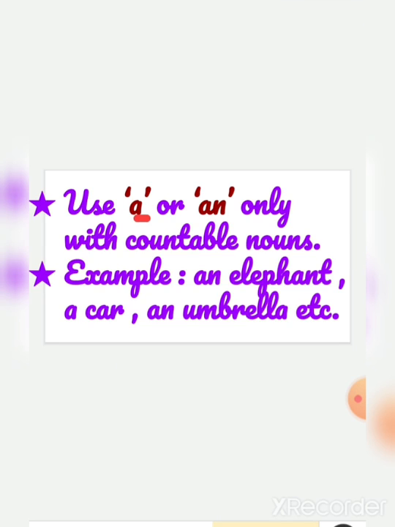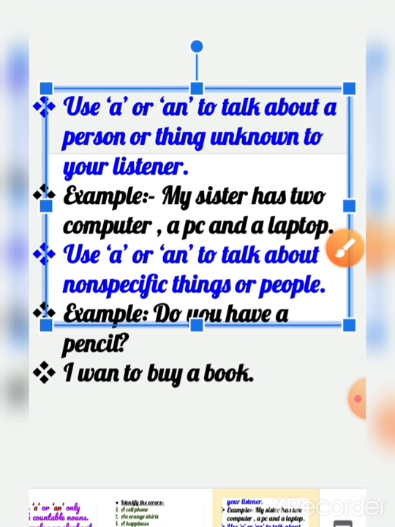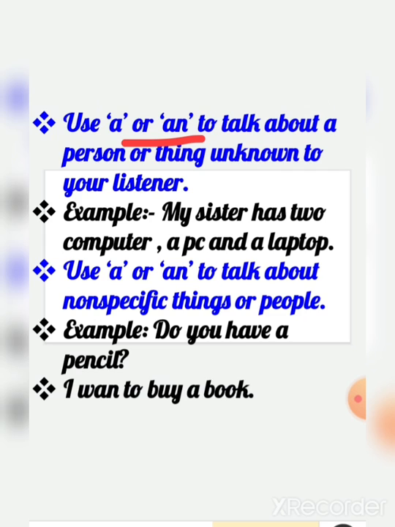Use a or an only with countable nouns, that is, nouns which can be counted using numbers. Example: an elephant, a car, an umbrella. Then use a or an to talk about a person or thing unknown to your listener, like for the very first time you talk about something. Example: my sister has 2 computers, a PC and a laptop.